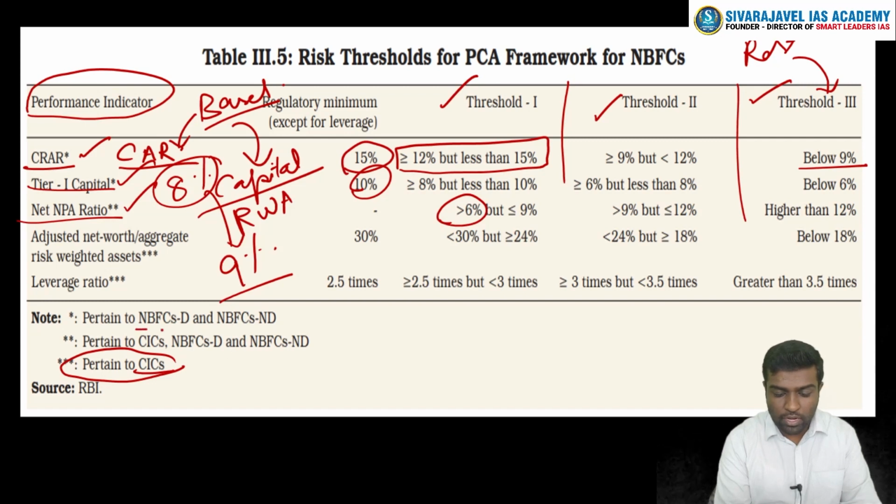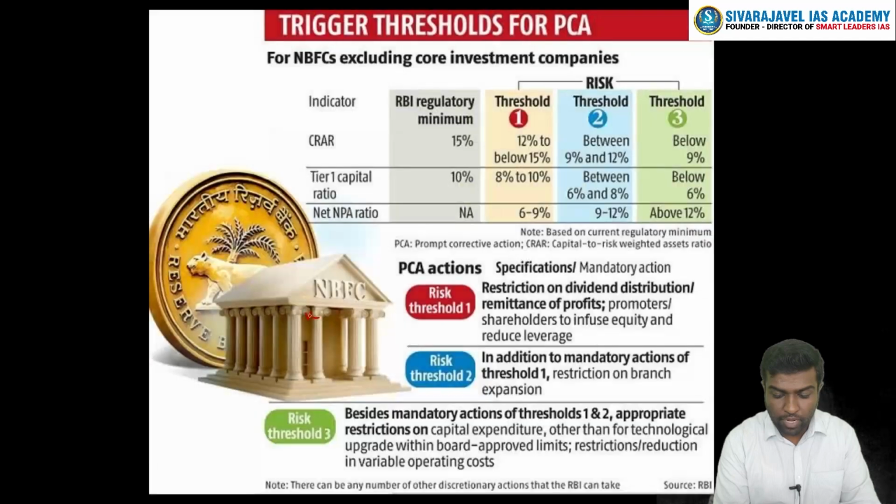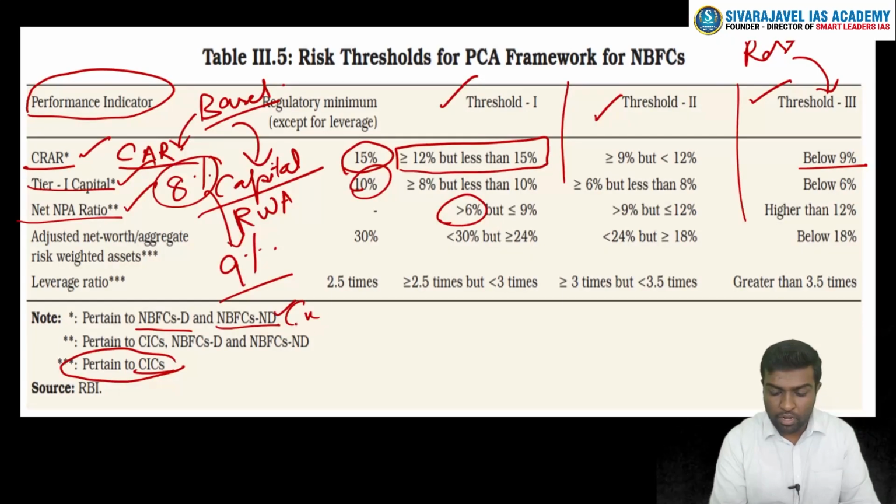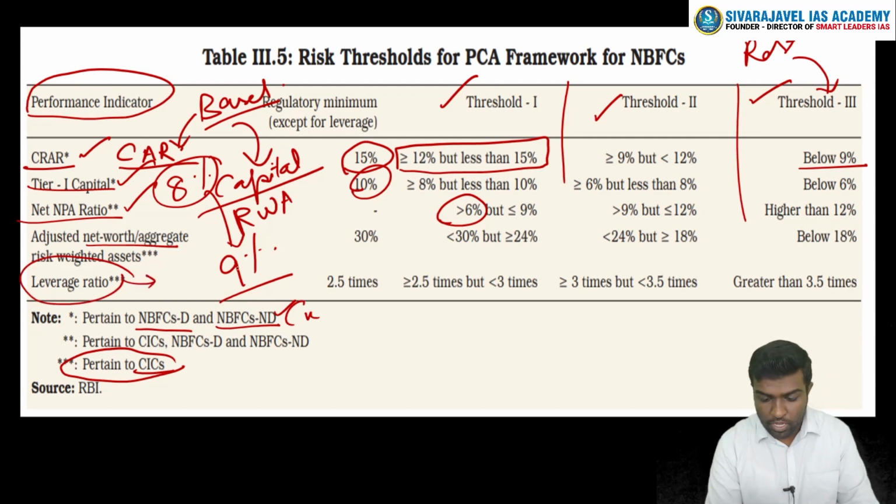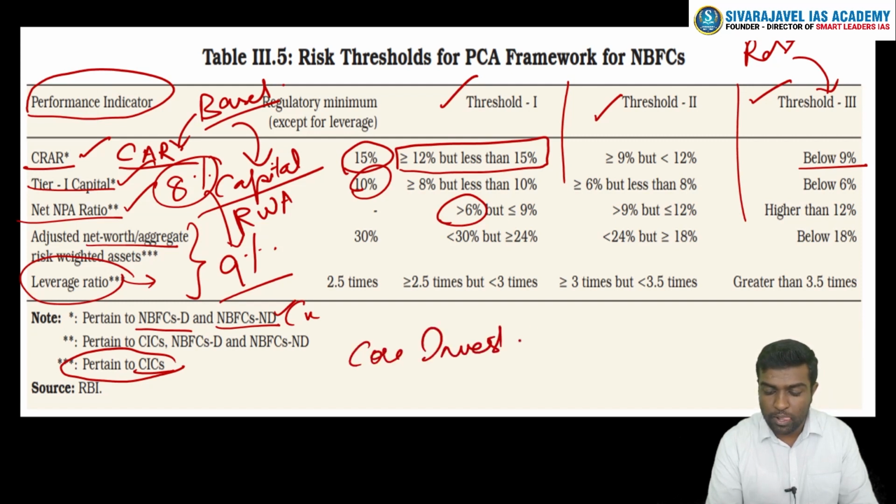For example, all deposit and non-deposit, which is the upper and middle layers, will only have these three. But net worth, or the total net worth, and the leverage ratio, which you will also be reading in your Basel norm, will be applicable only for CICs, that is core investment companies.